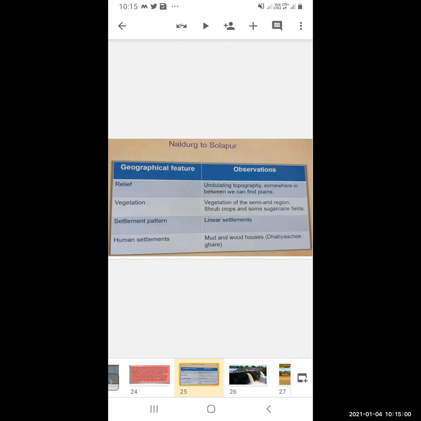So they have found that as they move from Naldurg, the houses are on both sides of the roads and in a line. So it is a linear settlement.